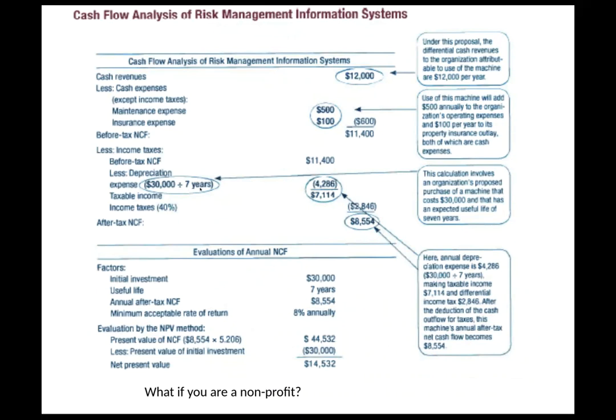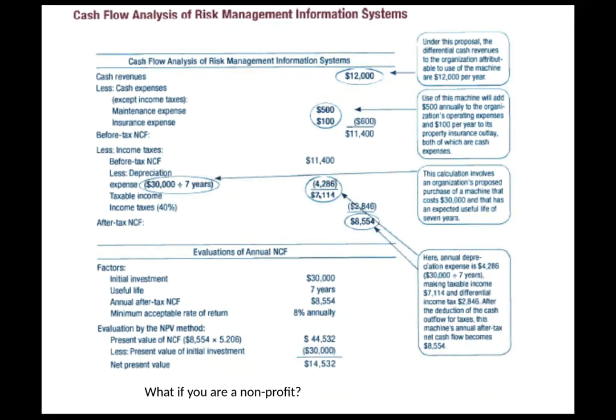So if we divide 30,000 by 7, each year we can depreciate $4,286 off of that total amount. And what that allows us to do is take the $11,400 before tax net cash flow and reduce it down. So our taxable income is now $7,114. You can see where things line up on the chart here.